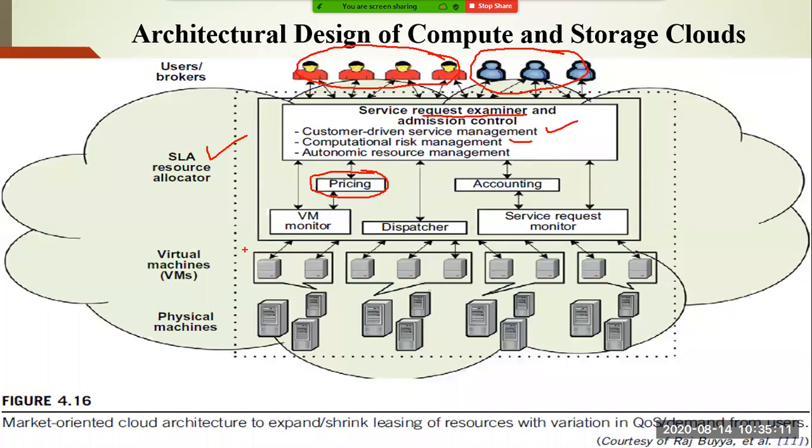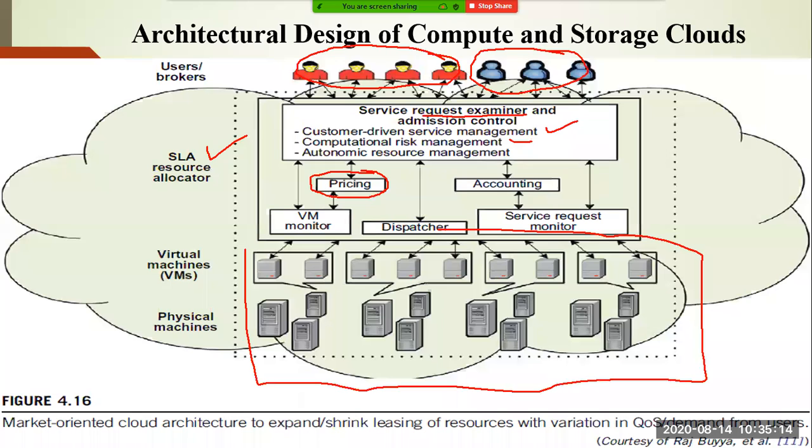Then, in the bottom layer, you have physical machines, which we call a data center. Now we will get a complete picture of the data center. This complete one is your data center. Inside the data center, you have various servers. In a single server, you can create multiple virtual machines. For example, this particular server has three virtual machines, this one has two virtual machines, and another one also has two virtual machines. Based upon the capability of the particular server, you can deploy multiple virtual machines, right?